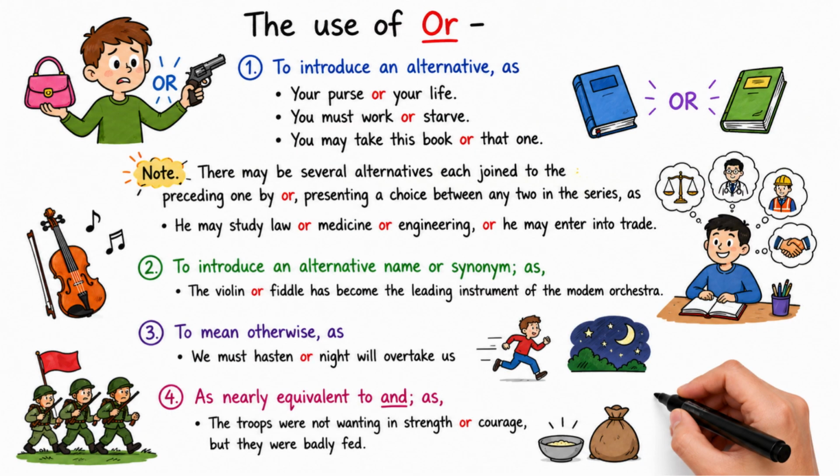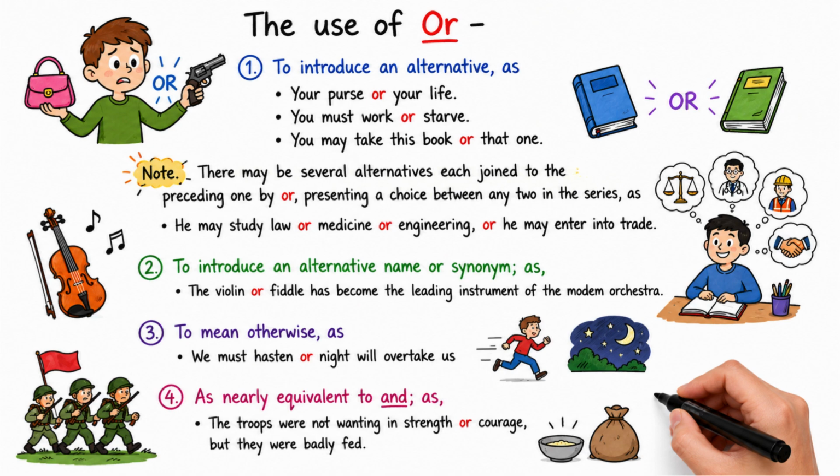The use of or. First, to introduce an alternative, as, your purse or your life. You must work or starve. You may take this book or that one. Note: there may be several alternatives, each joined to the preceding one by or, presenting a choice between any two in the series, as, he may study law or medicine or engineering, or he may enter into trade.